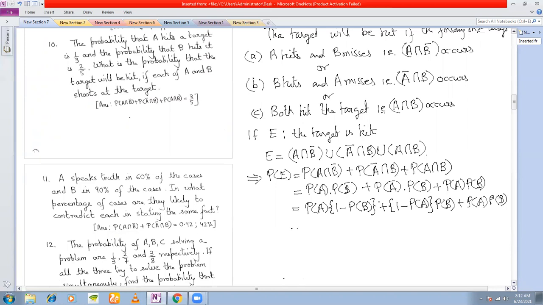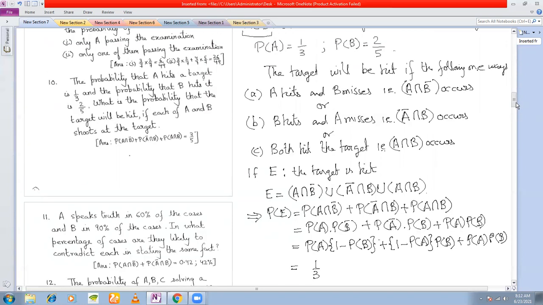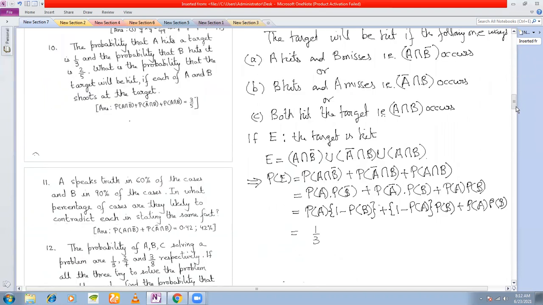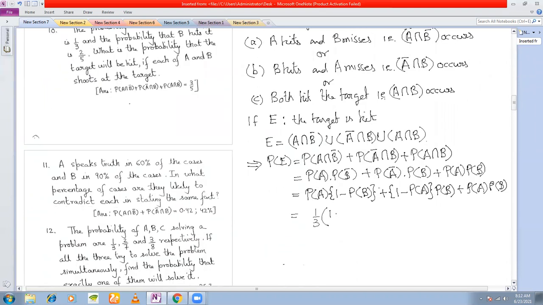Put the values. What is the probability of the event A? It is 1/3. And the probability of the event B is 2/5. So 1/3 into (1 minus 2/5) plus (1 minus 1/3) into 2/5 plus 1/3 into 2/5. Okay, so this you calculate to be 3/5.